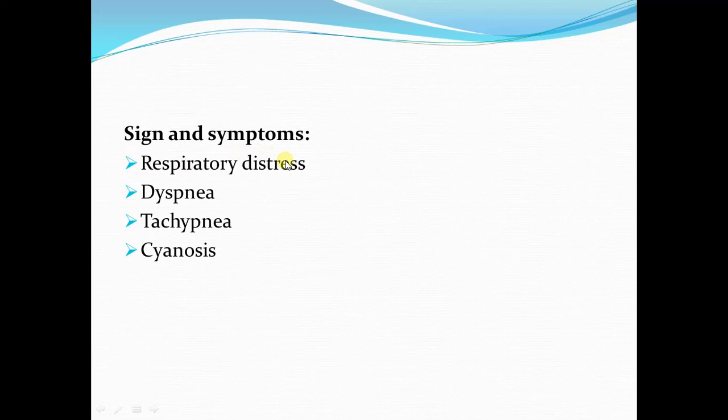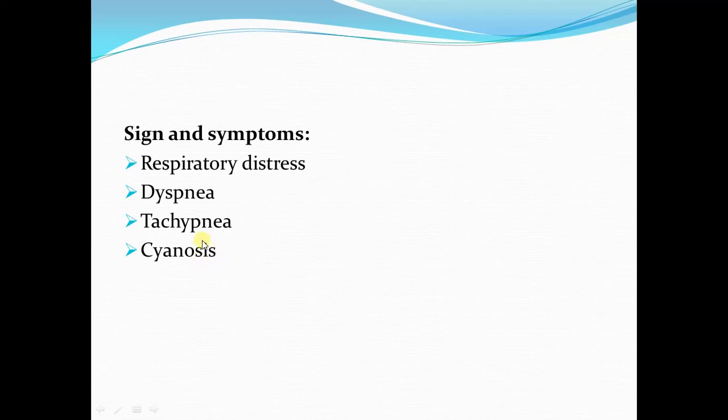There will be respiratory distress, dyspnea, that is difficulty in breathing, tachypnea, that is increase in respiratory rate, and there will be cyanosis. Cyanosis is bluish discoloration of the skin and the mucous membranes because of inadequate oxygenation of the blood.